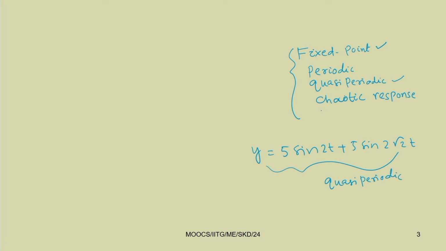All these responses are deterministic responses. That means you can determine what will be the amplitude of the response or what will be the frequency of the response. Those things can be determined. That is why these are deterministic responses.